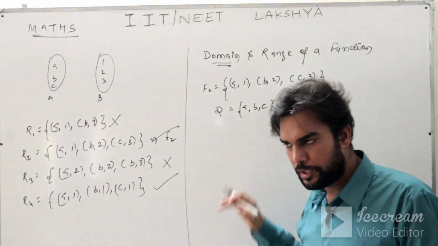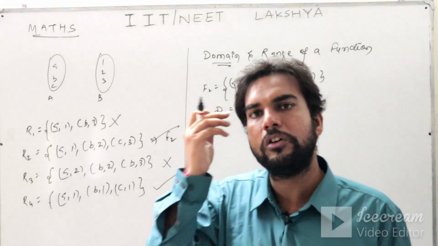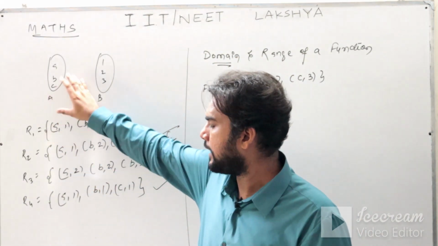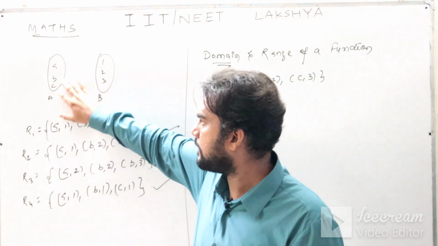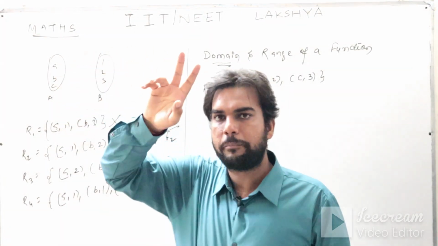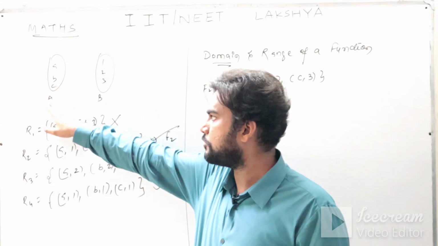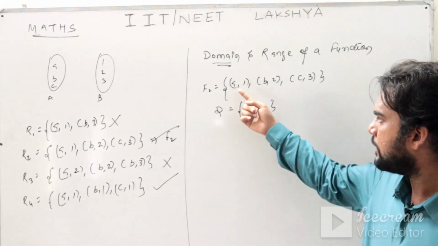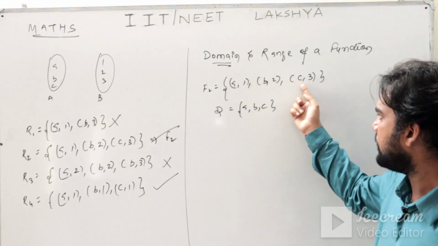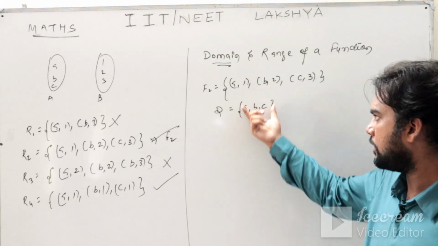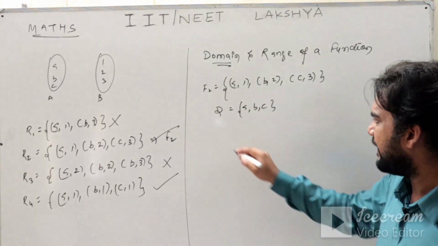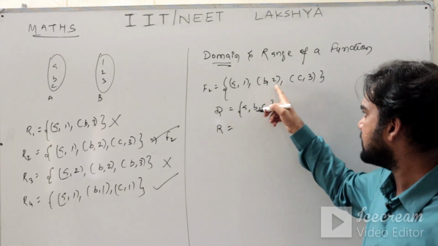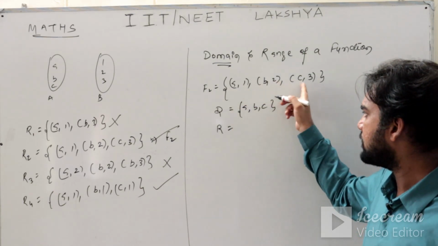If you see carefully, the domain of the function is nothing but the domain of the relation, or you may also say it is the set A of the Cartesian product A cross B we have taken, that becomes your domain. So domain of the function is the collection of first elements of the ordered pairs, whereas range of the function is nothing but the collection of second elements of the ordered pairs.